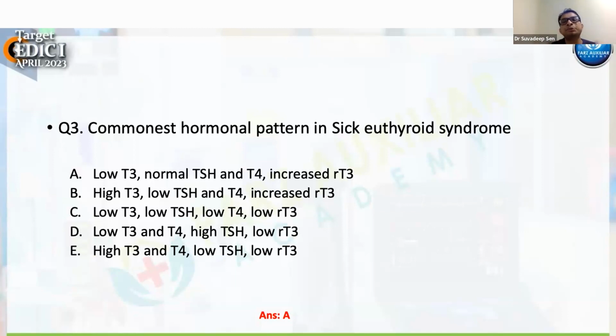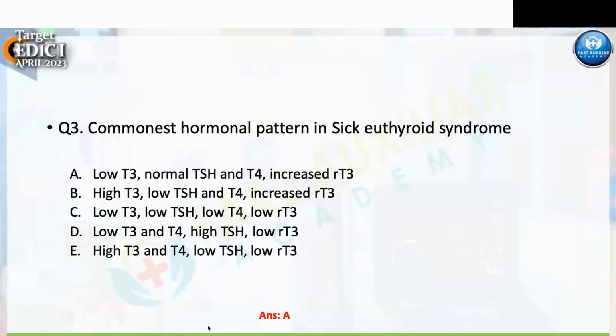TSH and T4 usually vary. The TSH may be normal, may be abnormal, may be elevated, may be low. It doesn't matter, depending on the severity. T4 usually remains normal, but sometimes in prolonged sick euthyroid syndrome, even T4 gets low. But the diagnostic criterion for sick euthyroid syndrome is low T3 with concomitant increased reverse T3.